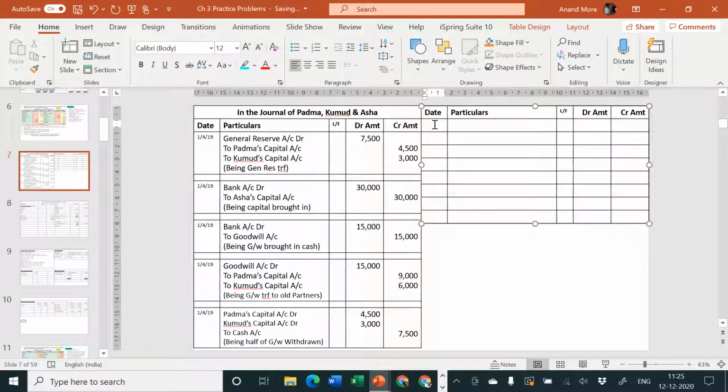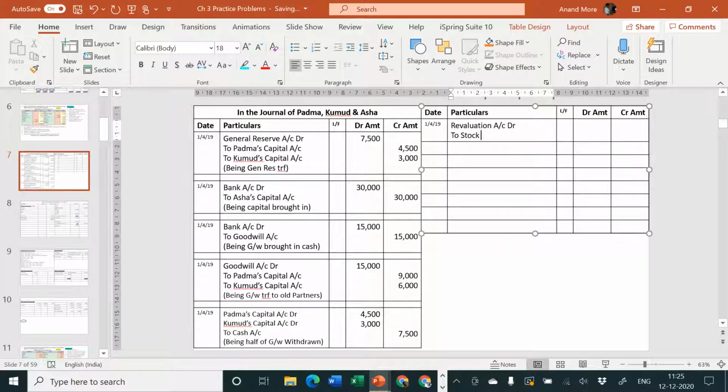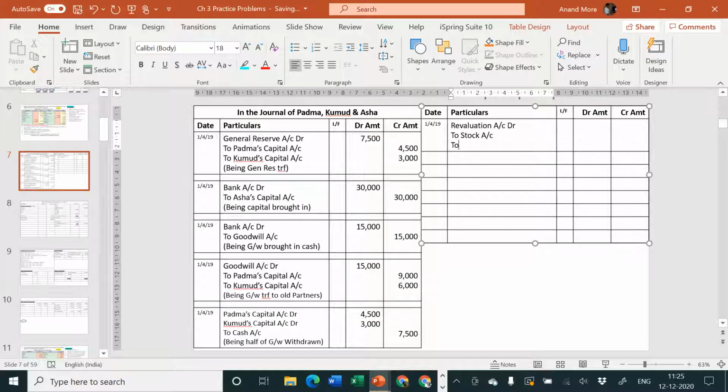So let me go back to journal 1419. I am passing the entry: revaluation account debit to stock account, to machinery account. The amount of debit will be how much? We'll consider it afterwards. Let me first of all pass the entry for credit side, 3,600 and then 750.